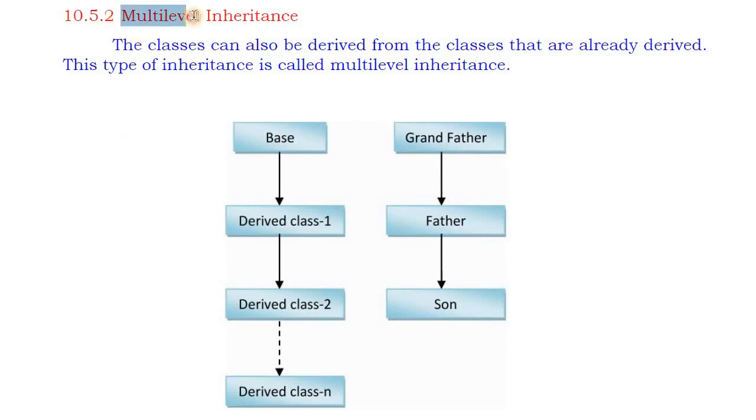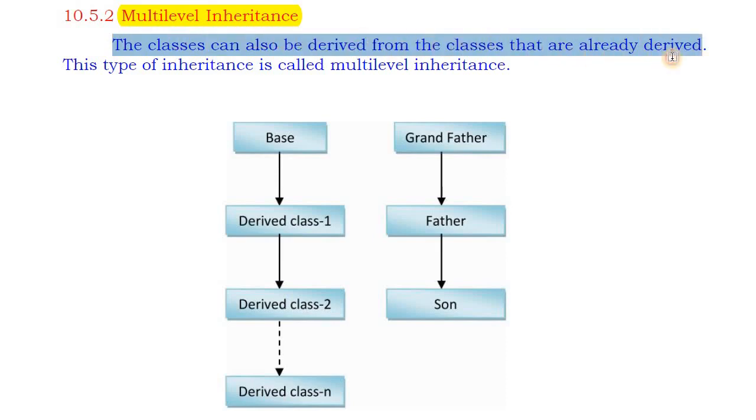So next is multi-level inheritance. Here you can see the classes can also be derived from classes that are already derived. This type of inheritance is called multi-level inheritance. Here we are creating a class from a base class, and again we are creating a new class from an already derived class. Such type of inheritance is called multi-level inheritance.